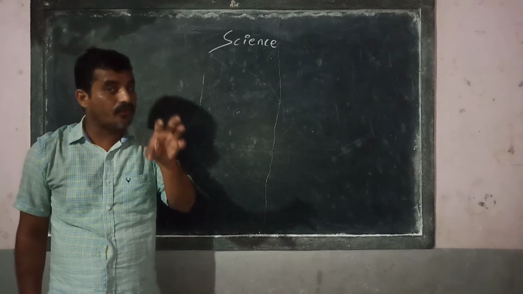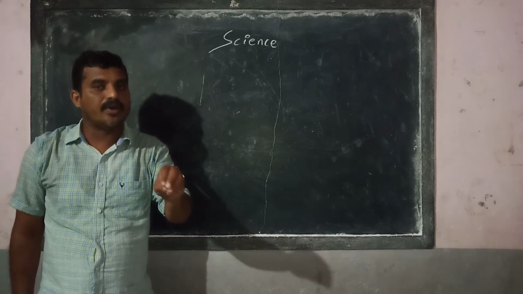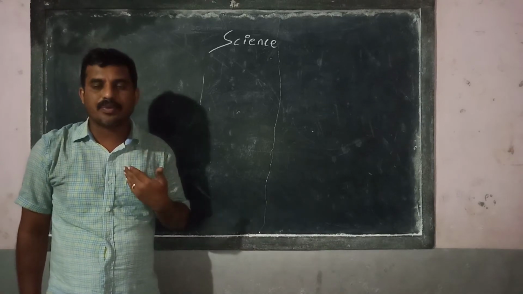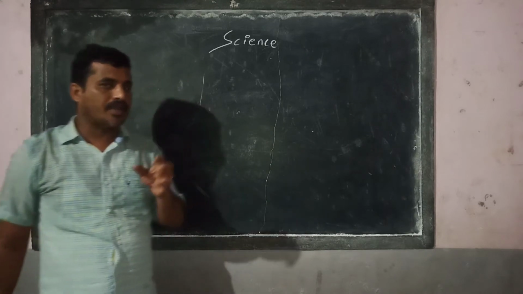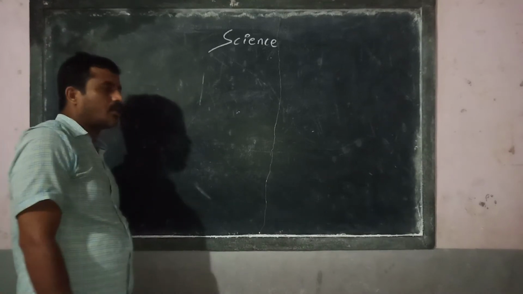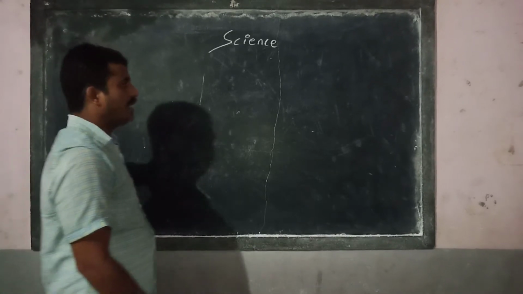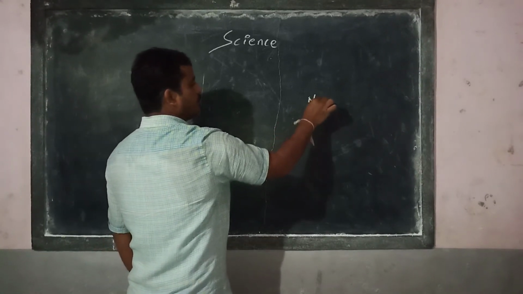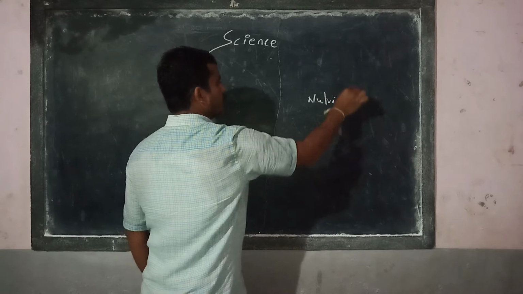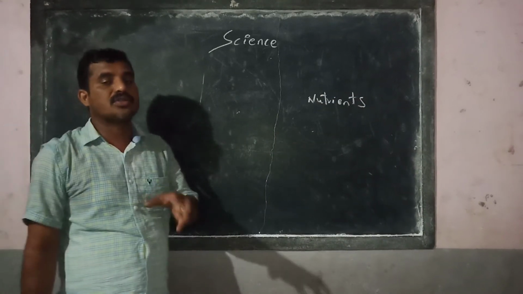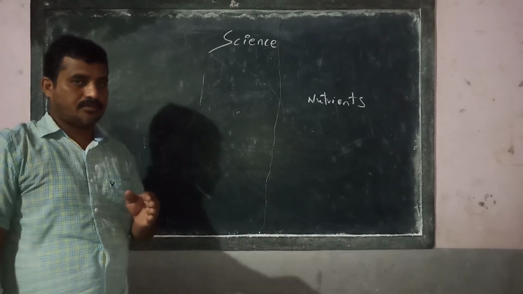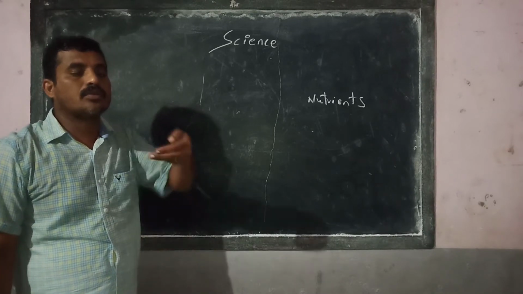What is there in the food used for energy production or for the growth of the body? We have discussed, they are simply called nutrients. What are nutrients? Which are used for the production of energy and which are used for the growth of the body.